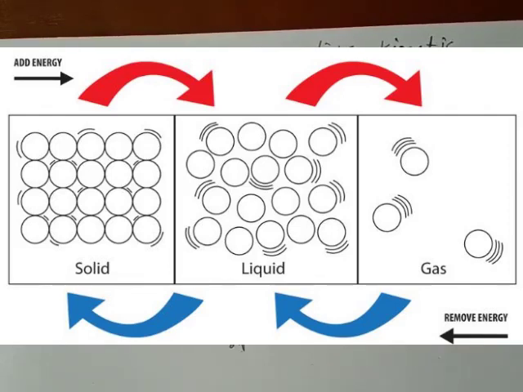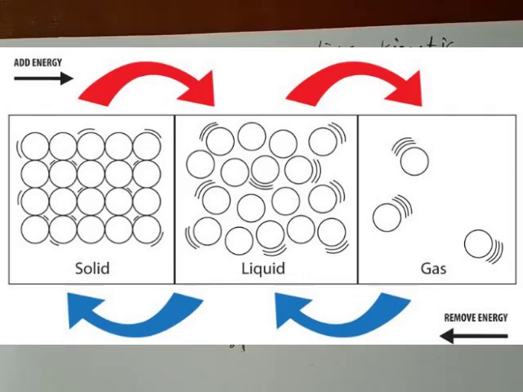The molecules get energy and they start vibrating more rigorously. Due to the rigorous vibration, they get some kinetic energy and the space between the molecules increases. So the solid converts into liquid.